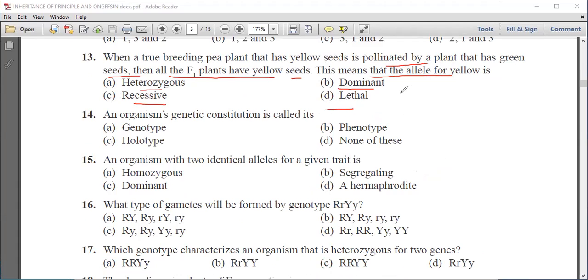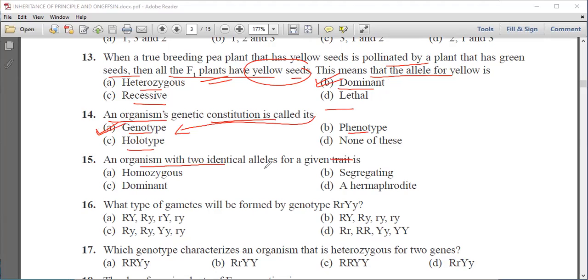We know that the plants of F1 generation are all yellow seeded. That means the allele for yellow is dominant. So B is the right answer. An organism's genetic constitution is called genotype, holotype, phenotype, or none of these. We know that the entire genetic constitution of an organism is known as genotype.